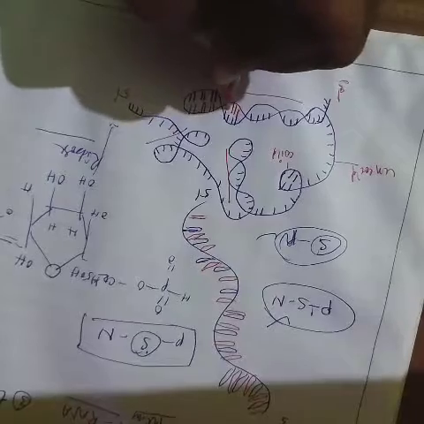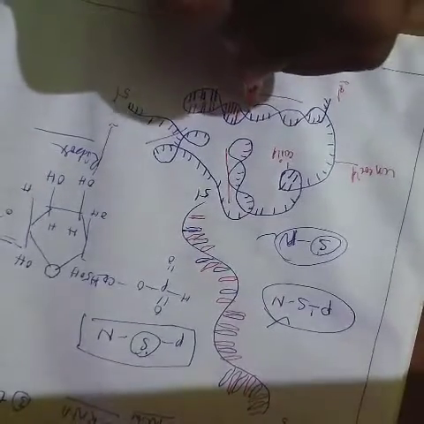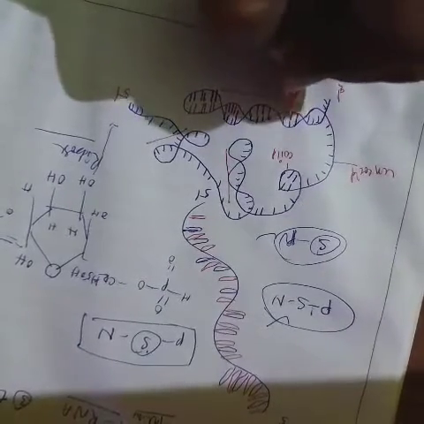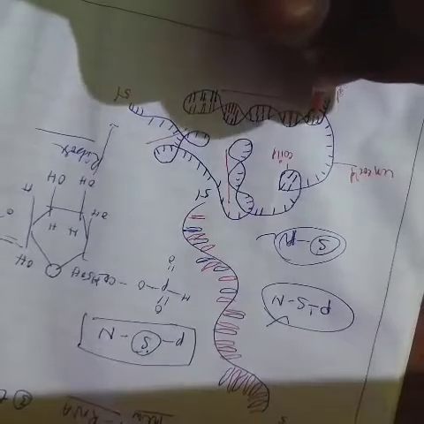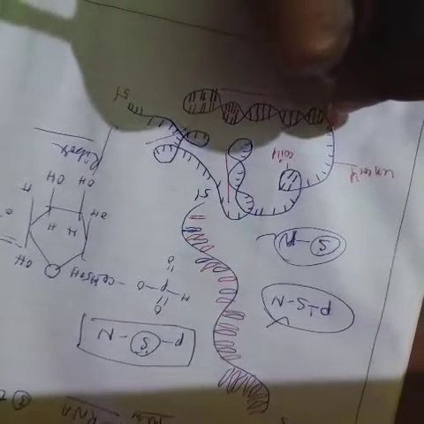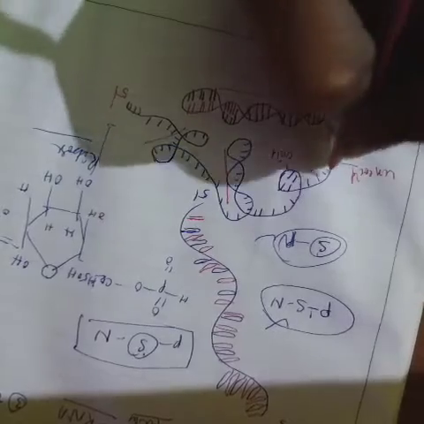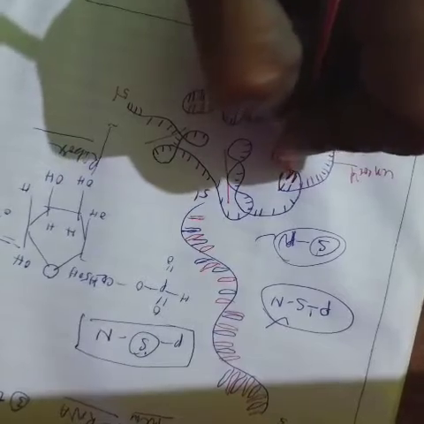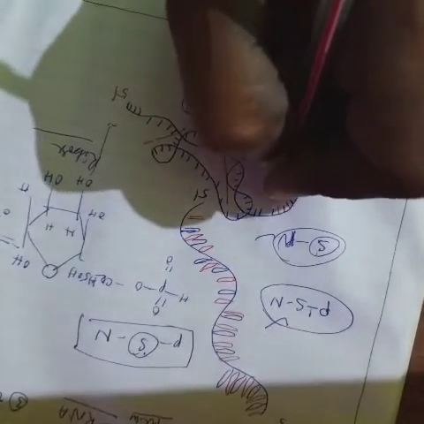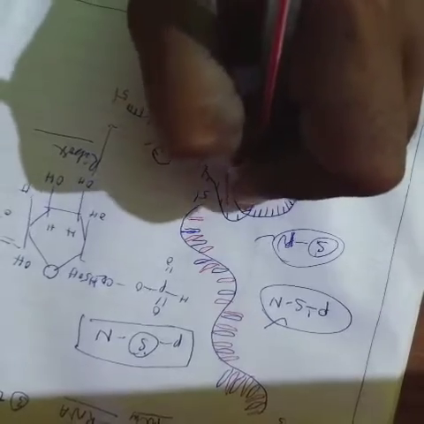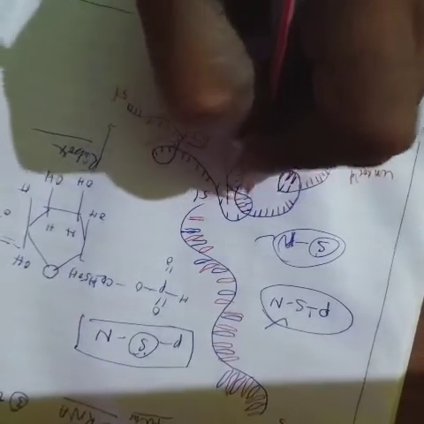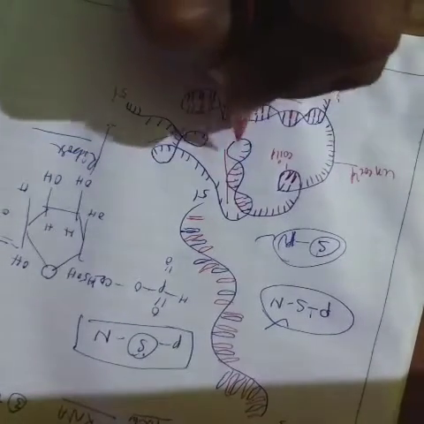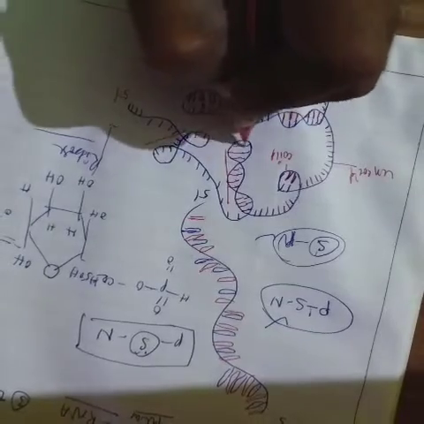So this one nitrogen base pair is binding here, and this one nitrogen base pair binding here, this one binding here, this one binding here, this one same to same binding here.